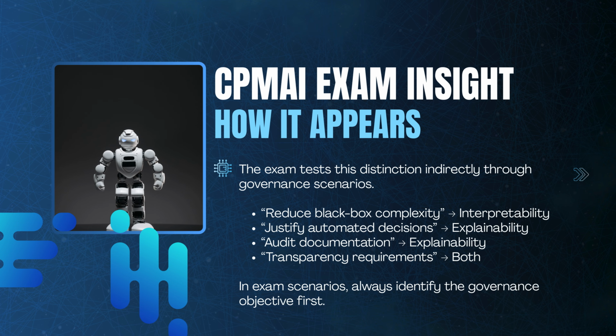The exam tests this distinction indirectly, usually through governance scenarios. If the question focuses on reducing black box complexity, it is pointing toward interpretability. If it focuses on justifying automated decisions or supporting audit documentation, it is pointing toward explainability. Transparency requirements may involve both. In exam scenarios, always identify the governance objective first, then choose the concept that solves that specific problem.